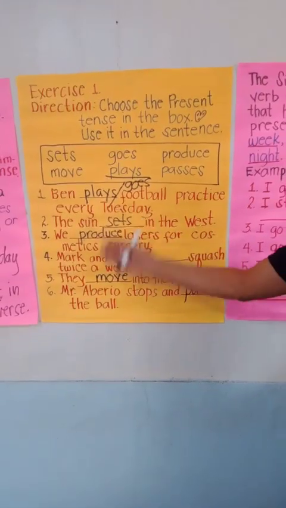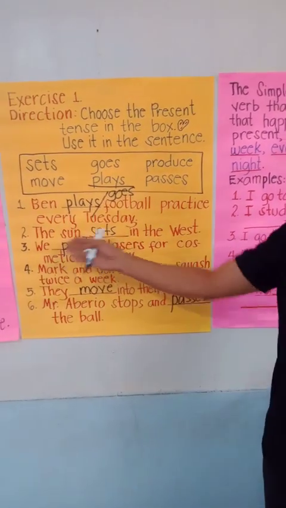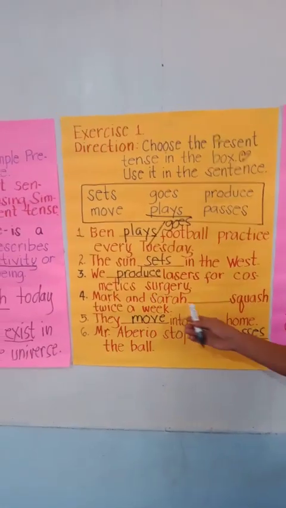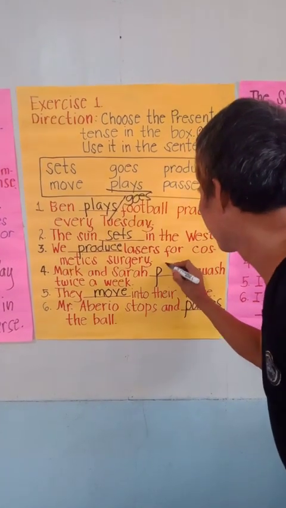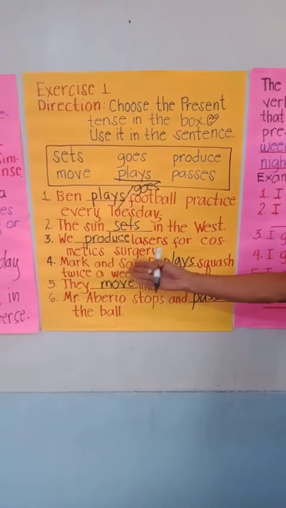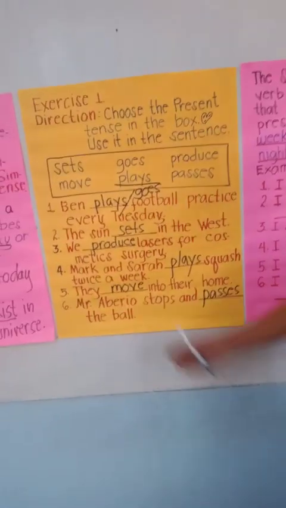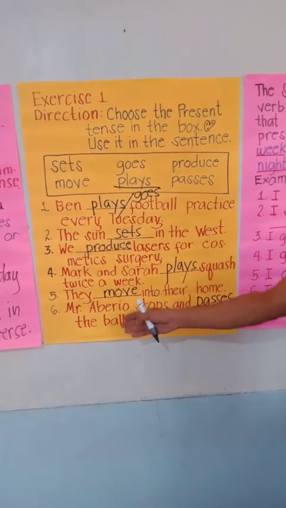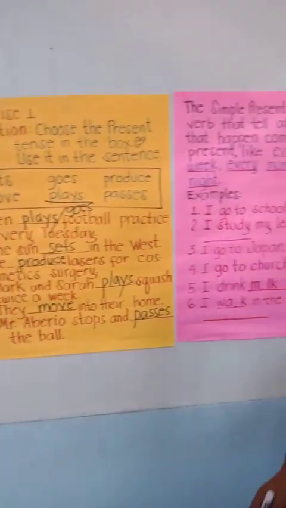Again, let us read together. Number 2. The sun sets in the west. We produce lasers for cosmetic surgery. Mark and Sarah, again, we have plays. We almost forgot. Mark and Sarah play squash twice a week. Number 5. They move into their home. Mr. Abreu stops and passes the ball. So all these verbs are in the simple present.